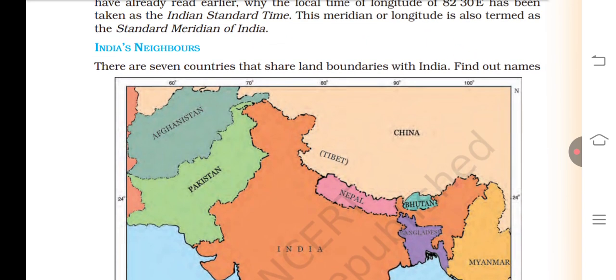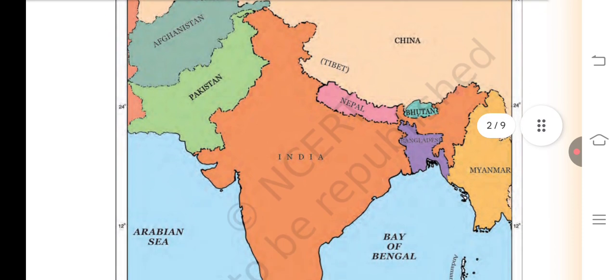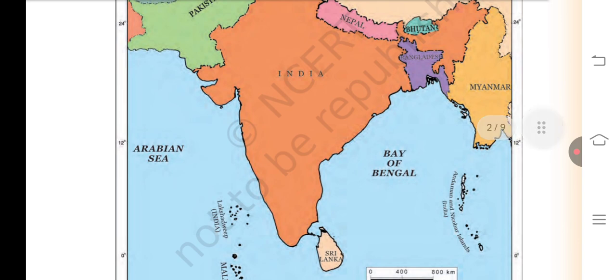India's neighboring countries. There are 7 countries that share boundaries with India. Find out the names: Afghanistan, Pakistan, Tibet, Nepal, Bhutan, Bangladesh, Myanmar. Also the Bay of Bengal and Arabian Sea.